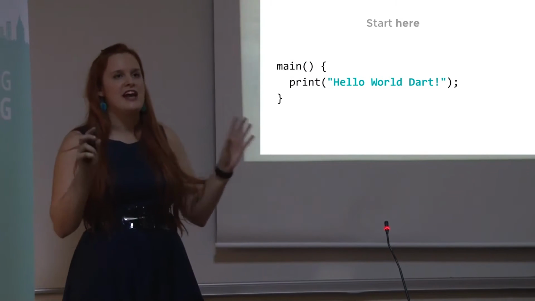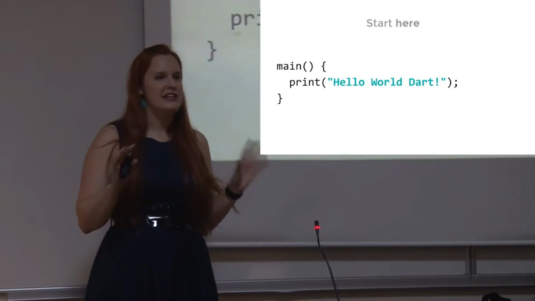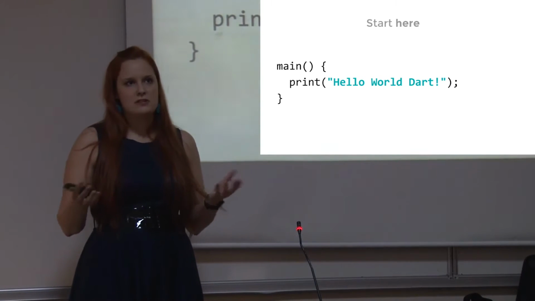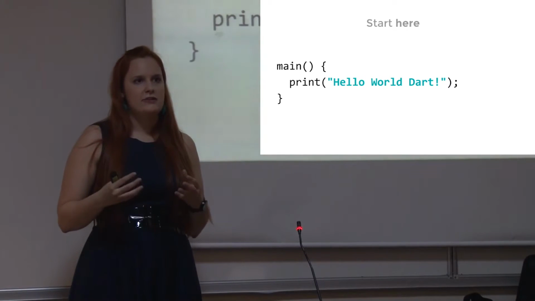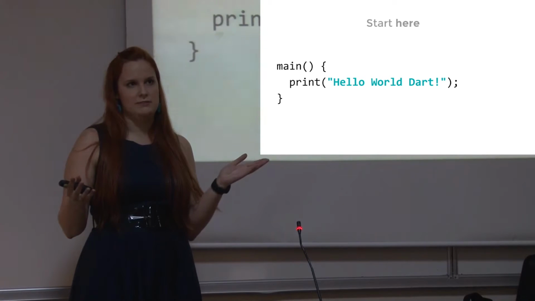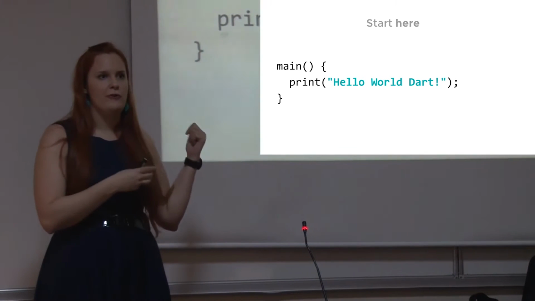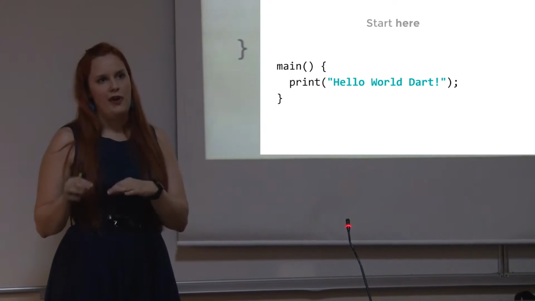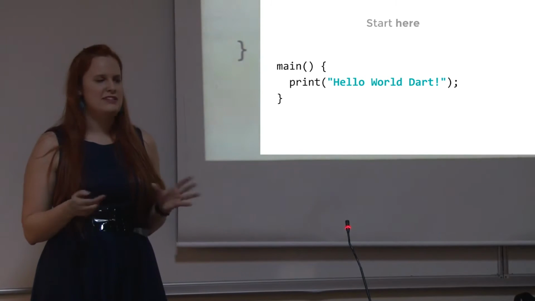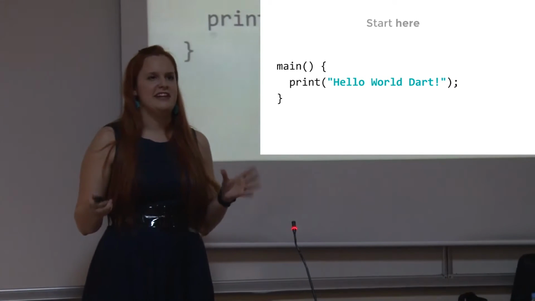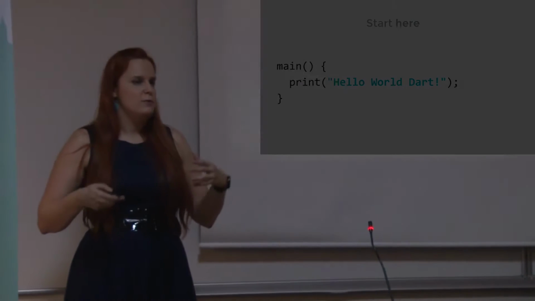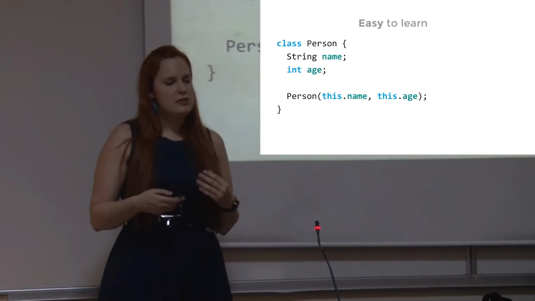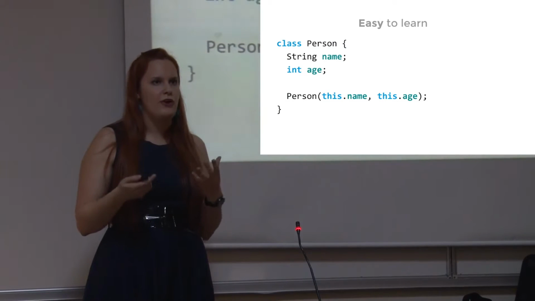So this is your first hello world in Dart. As you can see, it's really simple. Here's the main function. It's like usual, like in other languages. It's called main. And in that you can see a simple print of hello world. When you run it, the code will run and print hello world into your console, and the main function is also the first thing which will run in your Dart application. But usually we don't write such simple applications, so we need to learn how to program in Dart.